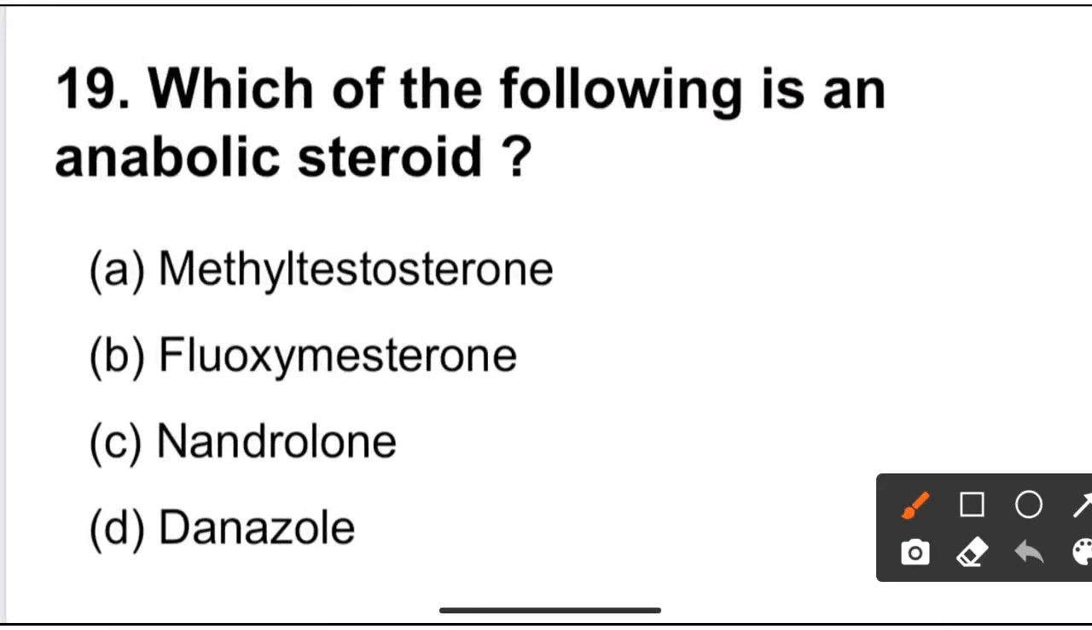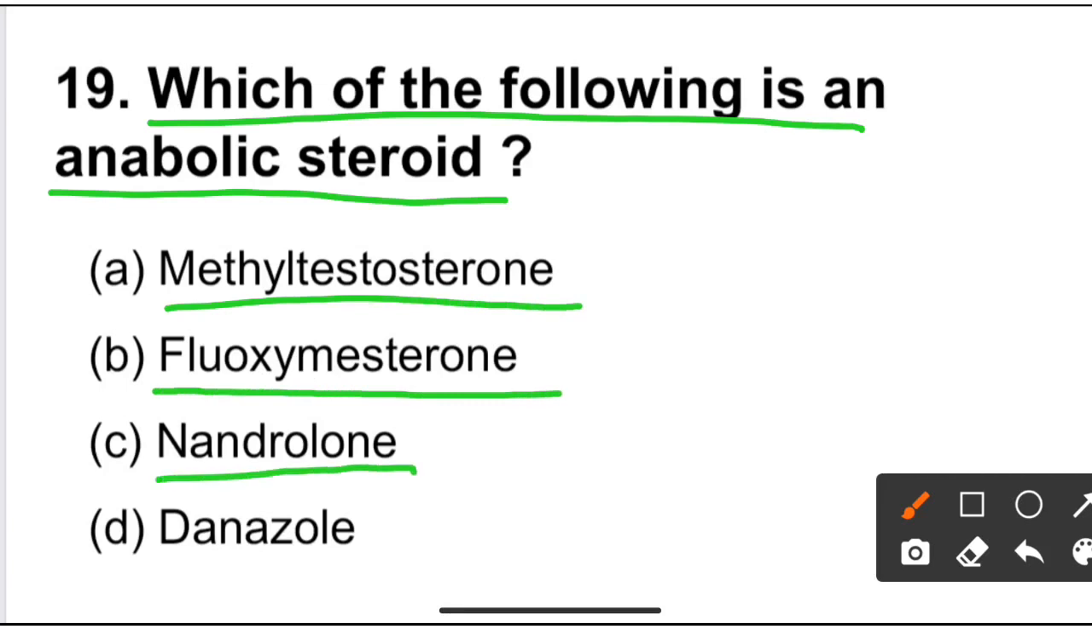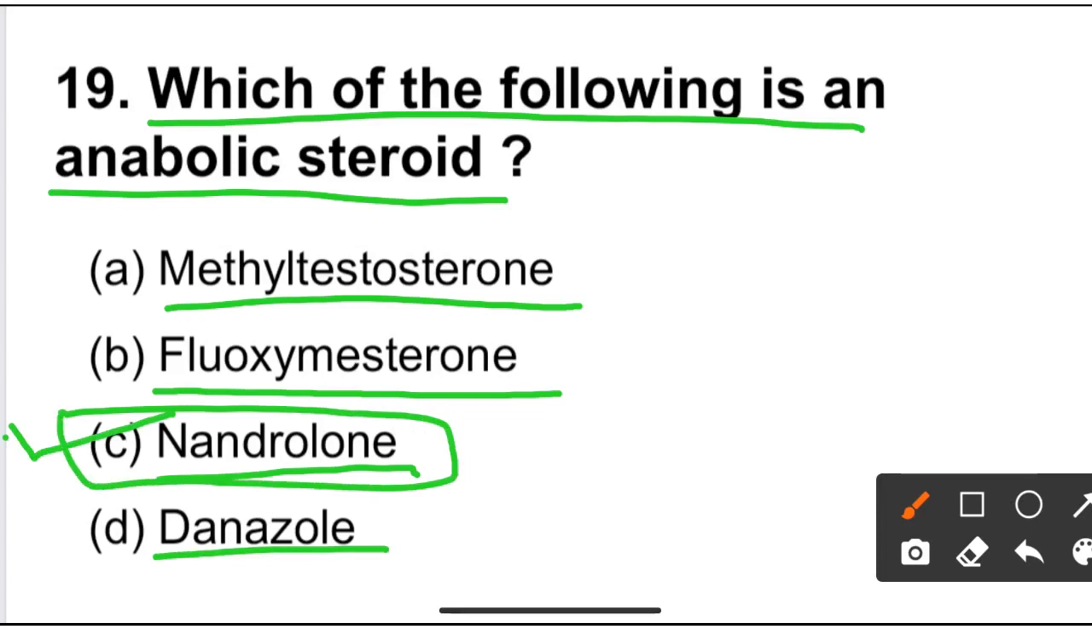Next question is which of the following is an anabolic steroid? Option A is methyl testosterone, option B is floxymesterone, option C is nandrolone, and option D is danazole. So the correct option is C, nandrolone is an anabolic steroid.